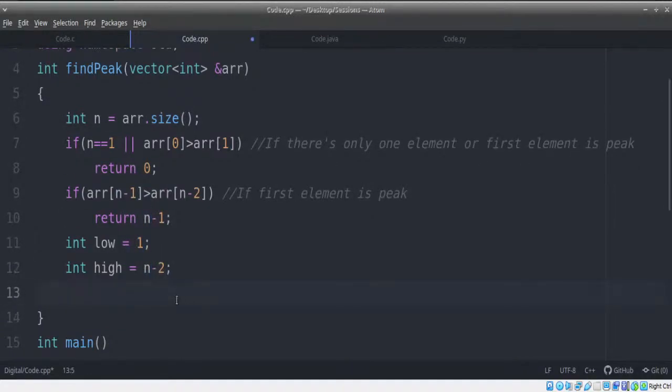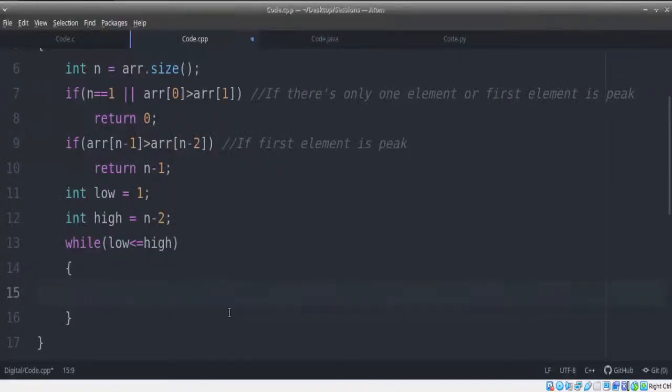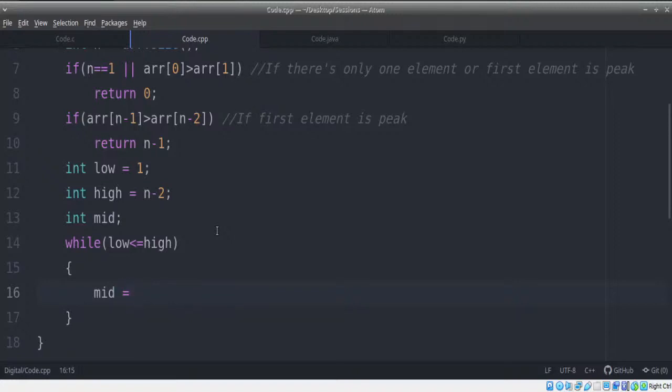Now our condition is as long as low is less than equal to high. As long as we are not crossing the limit. As long as low is either equal to high or less than high, we're going to keep repeating this. Let's see how to do this. First thing I need to calculate, I need to create a variable called mid. So our mid variable here will have simple logic.